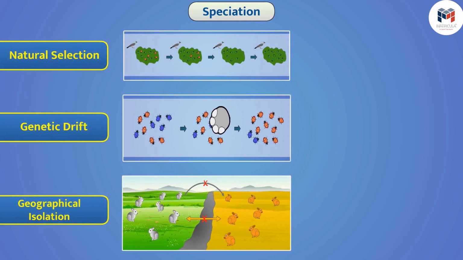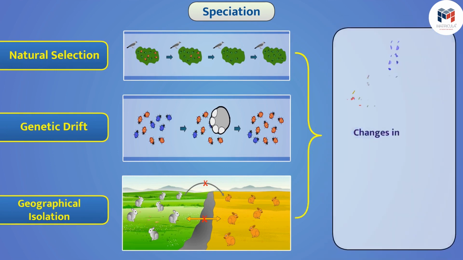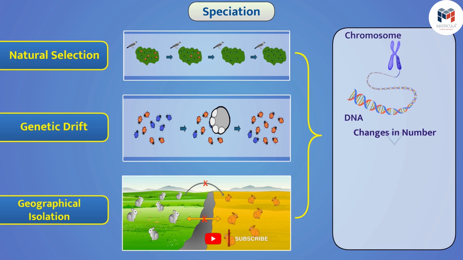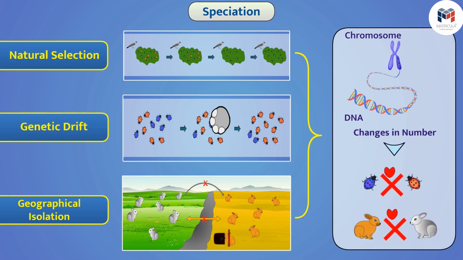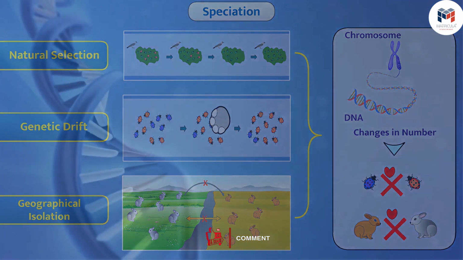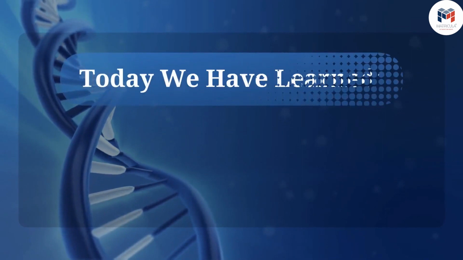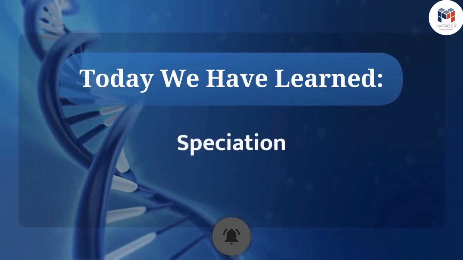In these three situations, speciation can happen in different ways, like changes in DNA or change in the number of chromosomes. Then the gametes of both groups cannot fertilize, thus resulting in speciation. Thus, today we have learned about speciation.